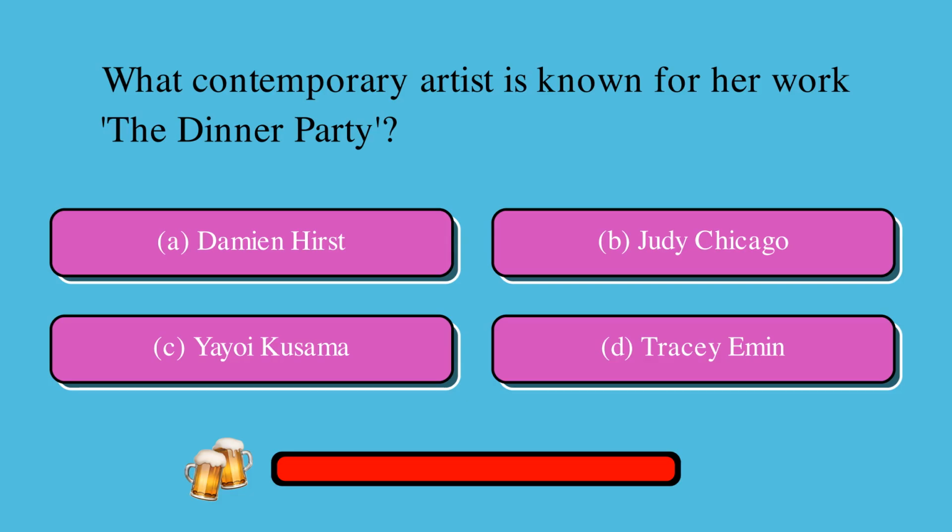What contemporary artist is known for her work The Dinner Party? Is it A. Damien Hirst, B. Judy Chicago, C. Yayoi Kusama, or D. Tracey Emin? The correct answer is B. Judy Chicago.